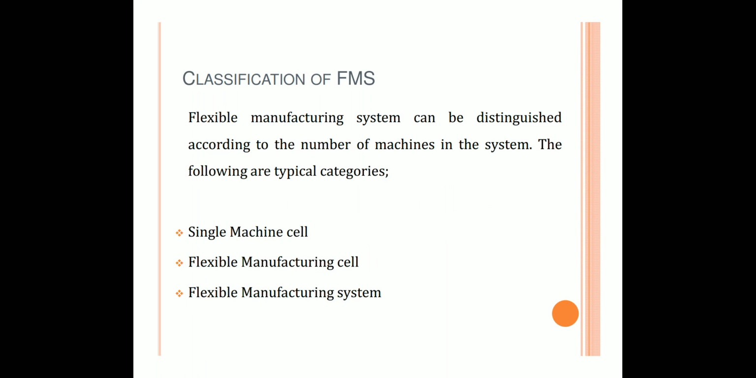Now classification of FMS. Flexible manufacturing system can be distinguished according to the number of machines in the system. The following are typical categories. First one is the single machine cell. Second one is the flexible manufacturing cell, and third one is the flexible manufacturing system. These are the classifications of flexible manufacturing system.